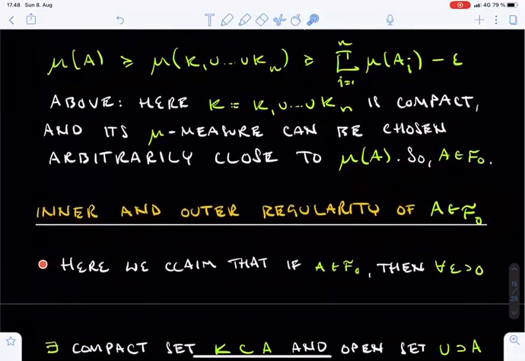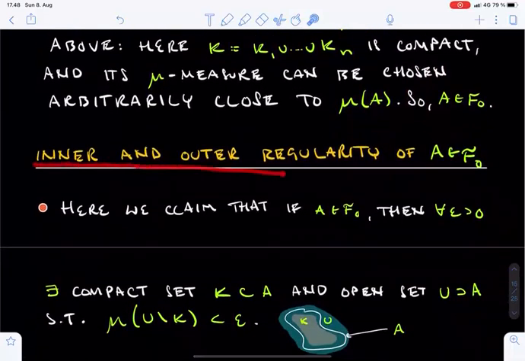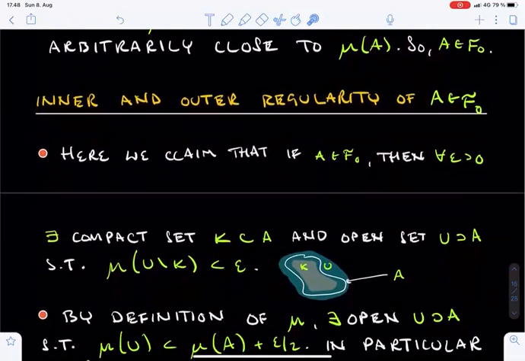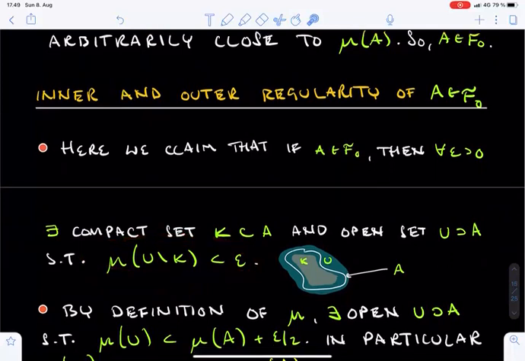The title of the next fairly short section is Inner and Outer Regularity of Sets in F0. You might wonder what this can mean. Don't we already know both properties? Well, yes we do, but in this section we establish a variant of these properties which, at least superficially, looks a little stronger. Namely, we claim that if A is a member of F0 and epsilon is a positive number, then we can find a compact subset K of A and an open set U containing A such that the mu measure of the difference set between U and K is no larger than epsilon.